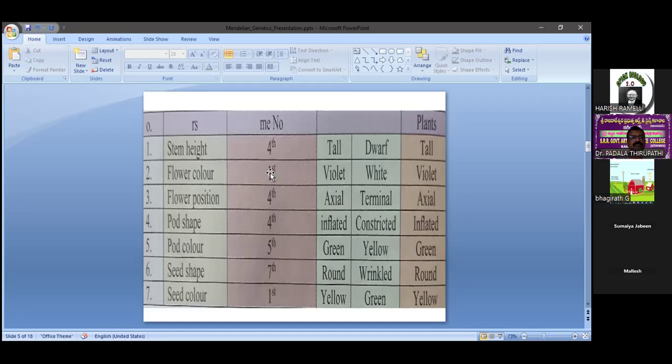Is it clear? 4th, 1st, 3rd, 2nd, 5th, 7th, 1st. So in this manner, 1 to 7 numbers are represented. There should be no repetition of the chromosome number in this table, but I think it is mistakenly typed in this table. Okay, this is one thing you can clearly remember.